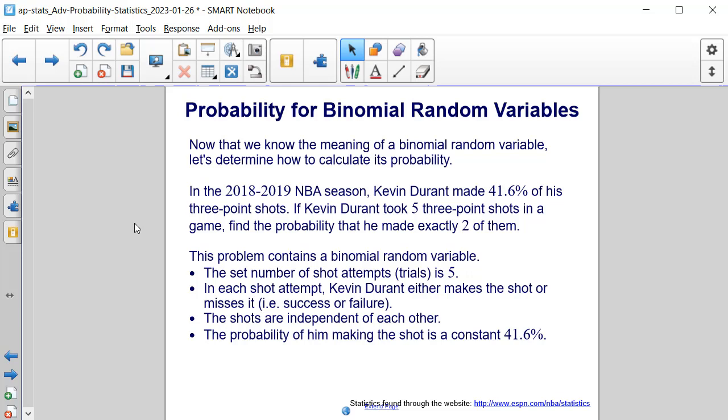Well, this problem definitely contains a binomial random variable. There is a set number of shot attempts or trials being made, and that's 5. And in each shot attempt, Kevin Durant either makes the shot or misses it. In other words, there's a success or failure going on each time. The shots are independent of each other, meaning one shot does not impact the others. And the probability of him making the shot is consistent: 41.6%.